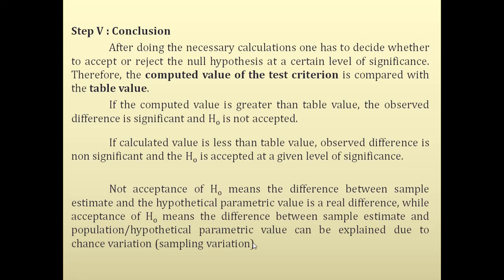Now acceptance and rejection of hypothesis means, if you are not accepting the null hypothesis, the difference between the sample estimate and the hypothetical parameter value is a real difference. It is not coming because of chance, and you can say that the given sample is not coming from the population which you have assumed.